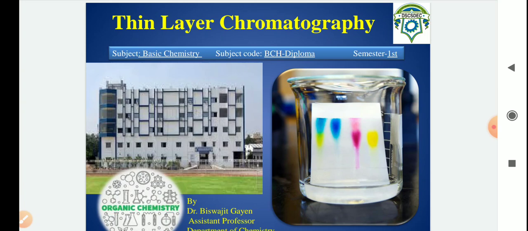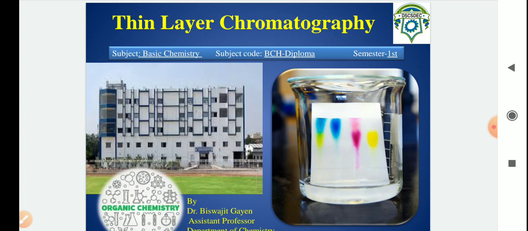To do this, there are lots of technologies, but the technology which is very friendly with respect to organic chemistry is chromatography. Chromatography is the technique by which one can separate and identify organic compounds.